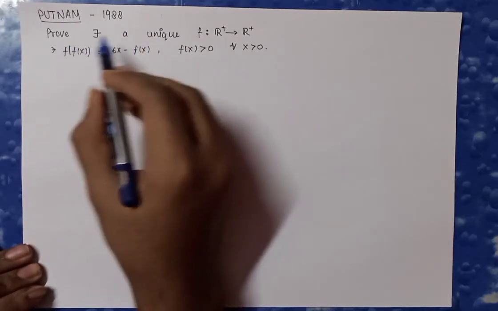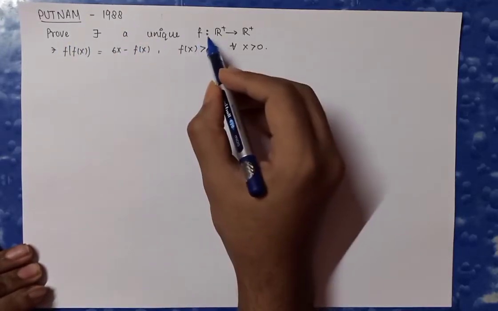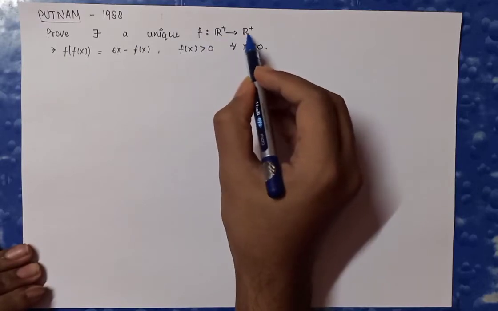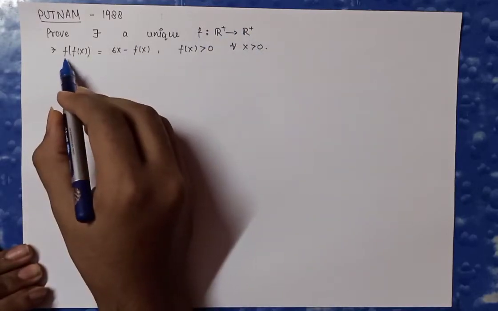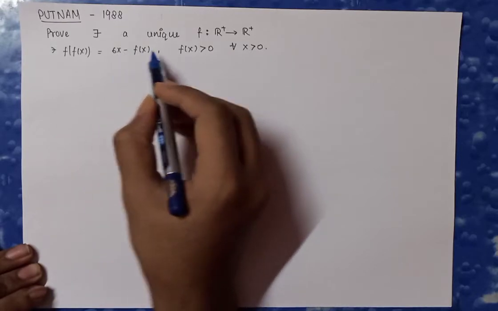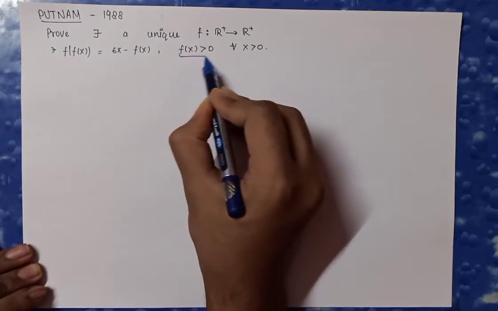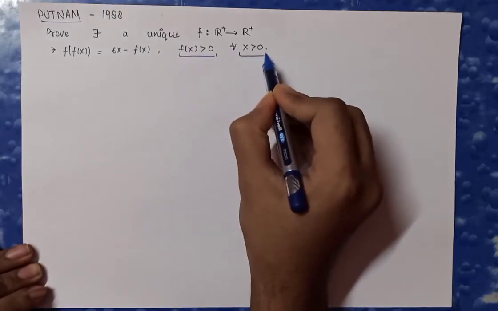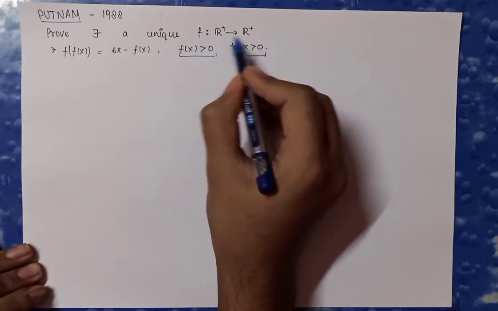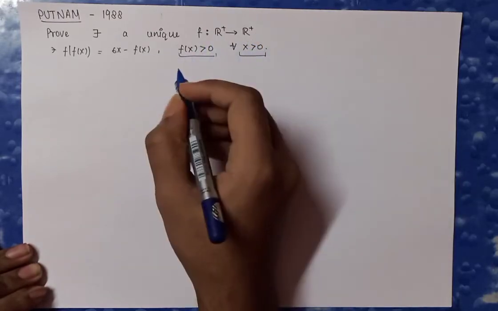The question asked: prove there exists a unique function which maps from positive reals to positive reals such that f(f(x)) = 6x - f(x) is positive for all x positive, and obviously it goes from positive real to positive real. That's why.